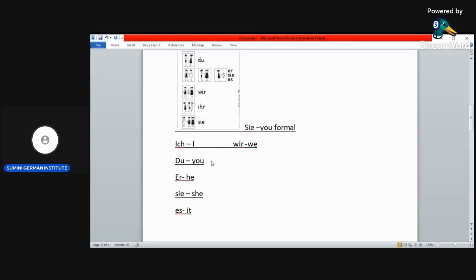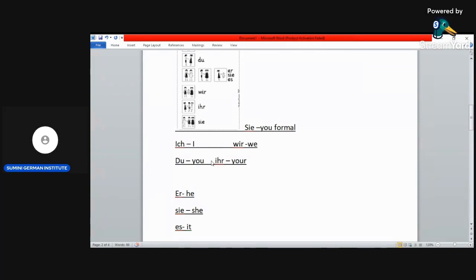What's the plural of you? You is when you're talking to one person, and the plural, in English you all, in German is ihr. Pay attention to the pronunciation: ich, wir, du, ihr.